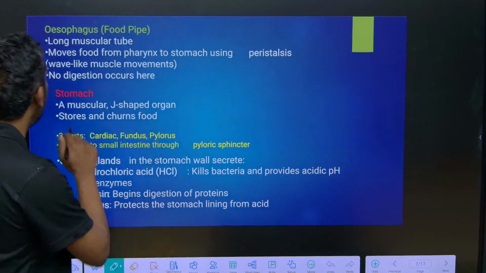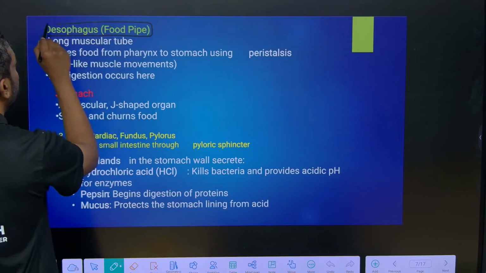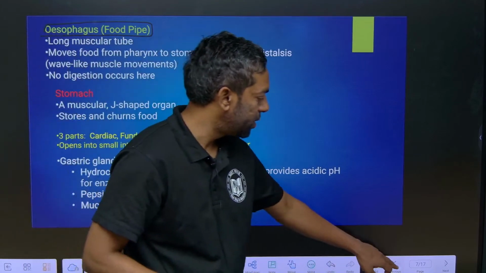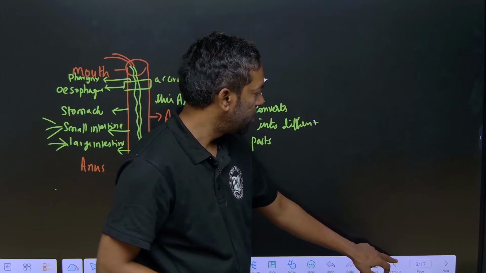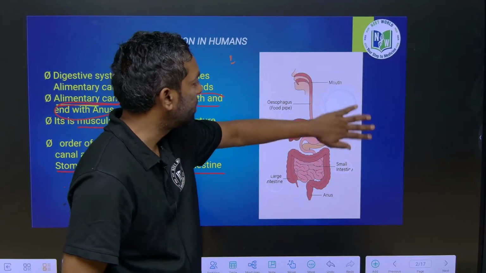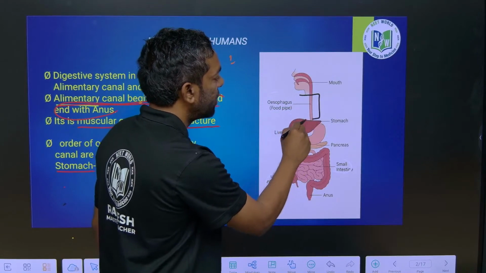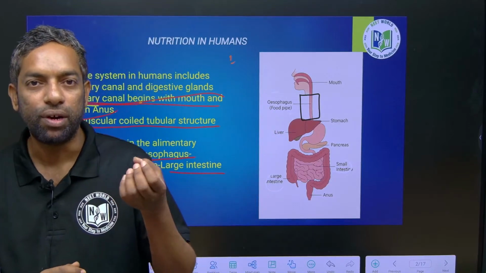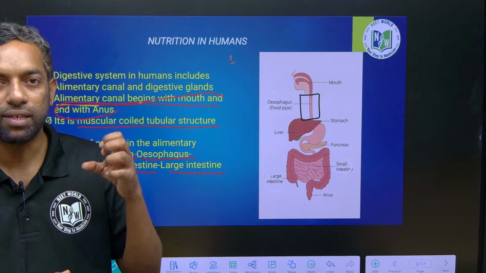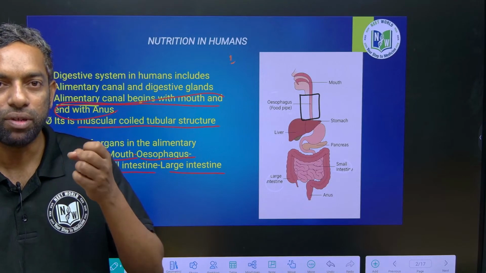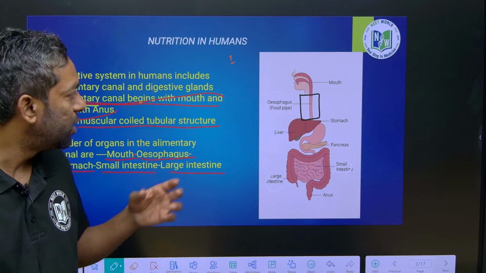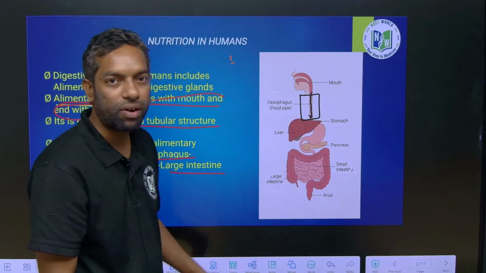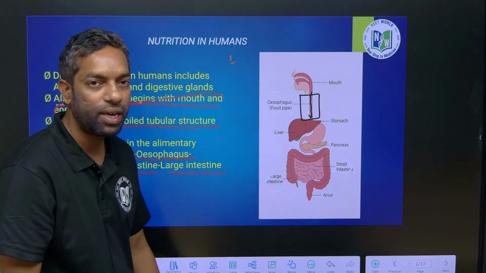Next, esophagus. The esophagus is a pipe. Just look into this. This is the esophagus, guys. This part is the esophagus, after the pharynx. It is the long tube into which food moves after mastication, meaning digestion in the mouth. The movement of food in this pipe we call peristaltic movement. The food enters into the esophagus.